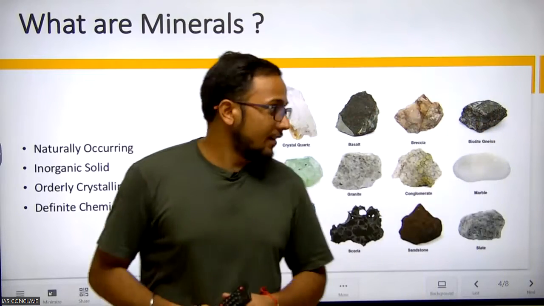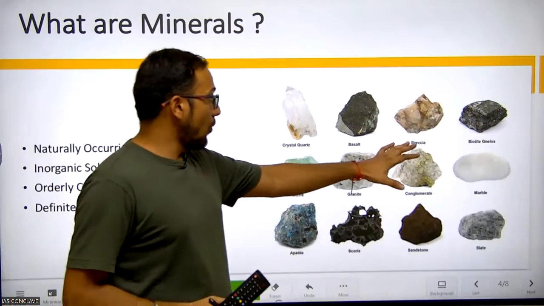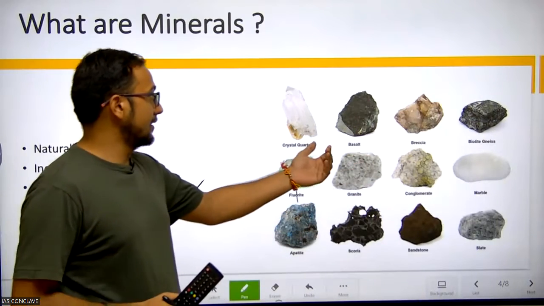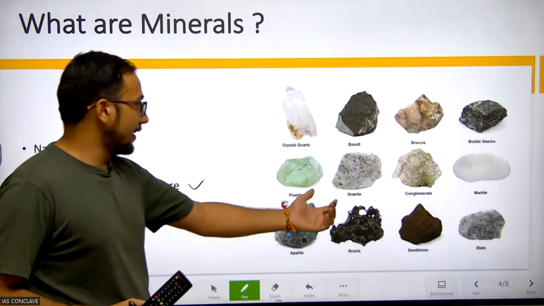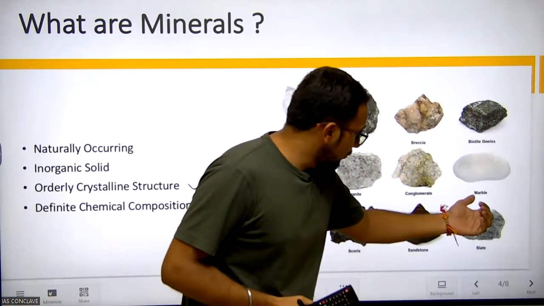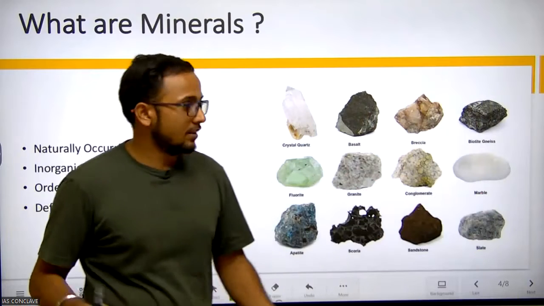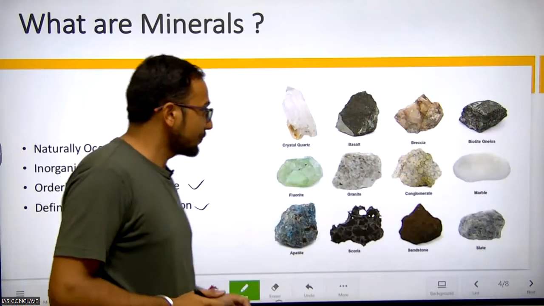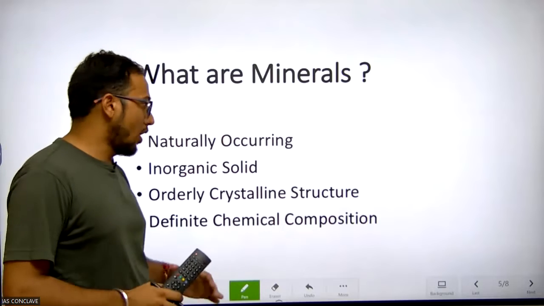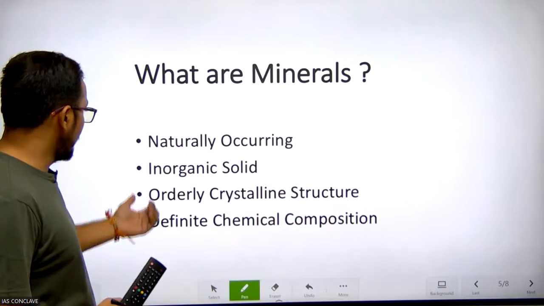So as we can look at, these are some common minerals like basalt and granite. Everyone knows that basalt is in our oceanic crust and granite is in our continental crust, and this is marble which is in everyone's house. Now look at what minerals are. Now we will look at them one by one.